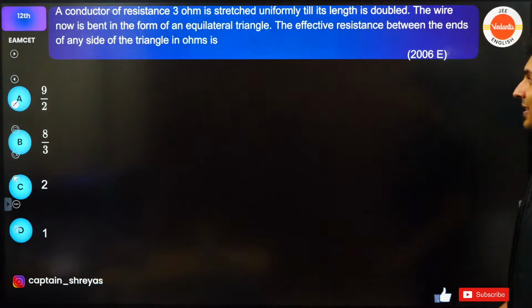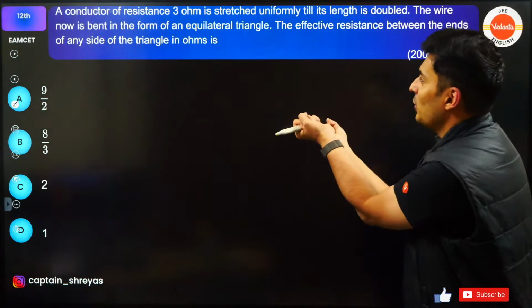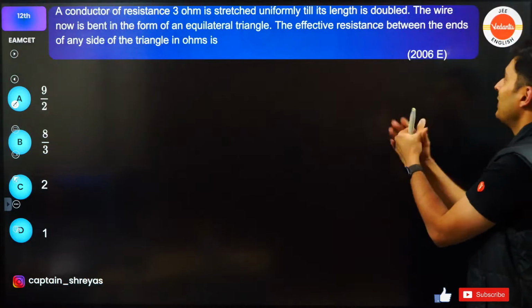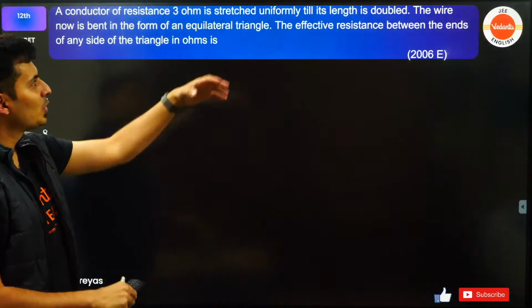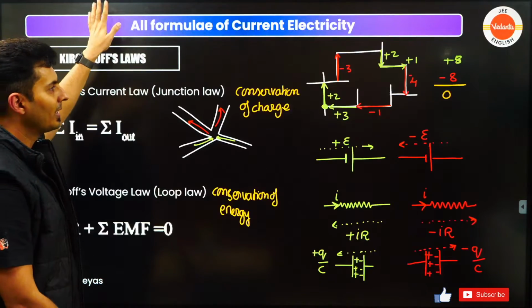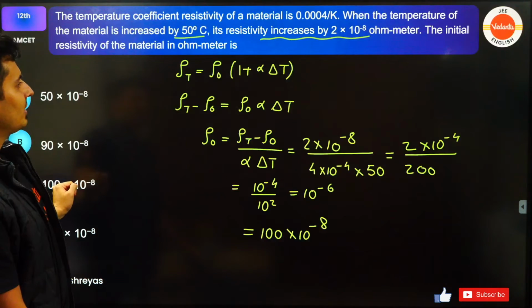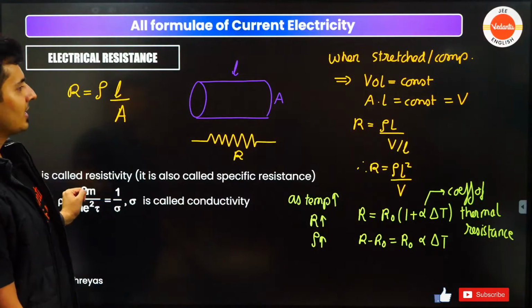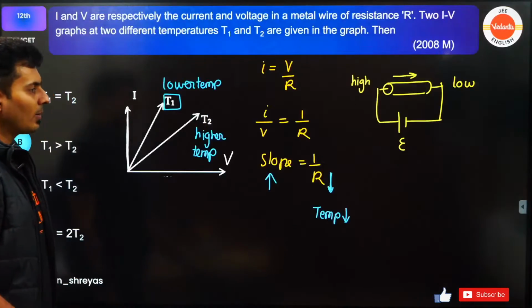A conductor of resistance 3 ohm is stretched uniformly till its length is doubled. The wire now is bent to form an equilateral triangle. Find the effective resistance between any side of the triangle. Guys, whenever you stretch it, I had told you what you should do, just some time back. Look over here. Where did it go? When you stretch something, I think I had given you over here. Yes, when you stretch something, use the rho L square by V formula.